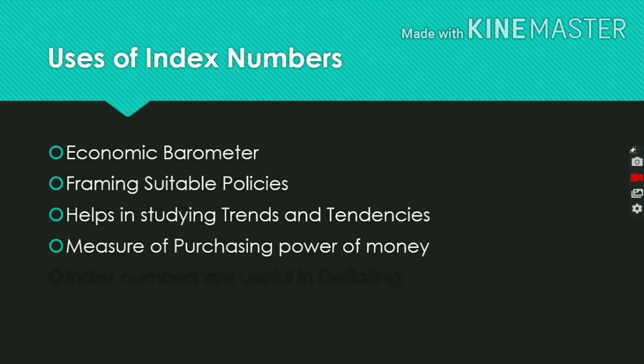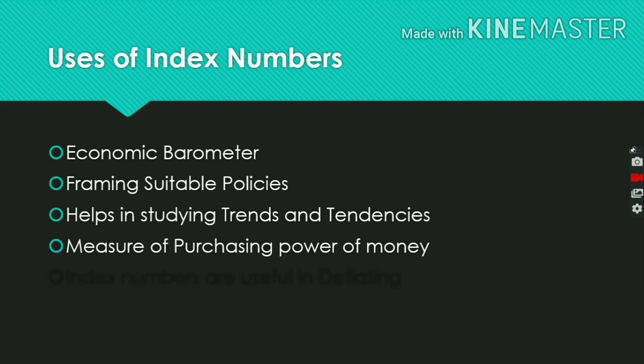So the next one is measure of purchasing power of money. The basic aim of index numbers is studying the changes in price level over a period of time. This helps in measuring the purchasing power of money. It means when prices go up, the value of money goes down, resulting in declining purchasing power, and vice versa.